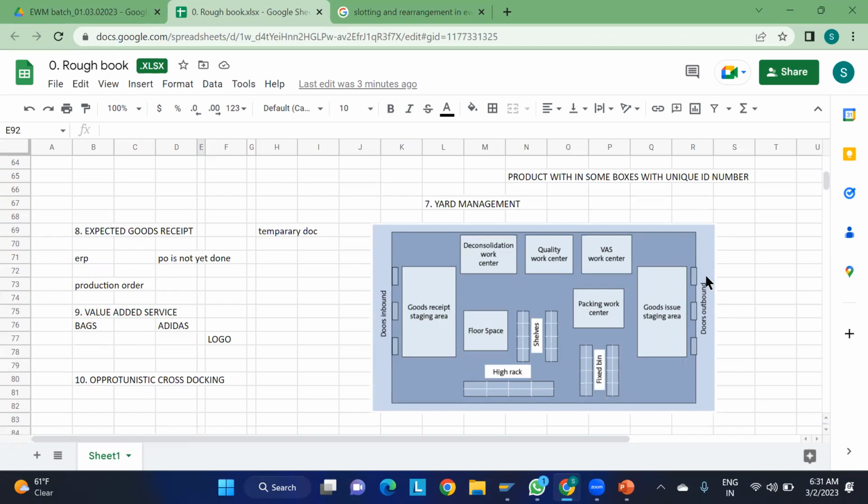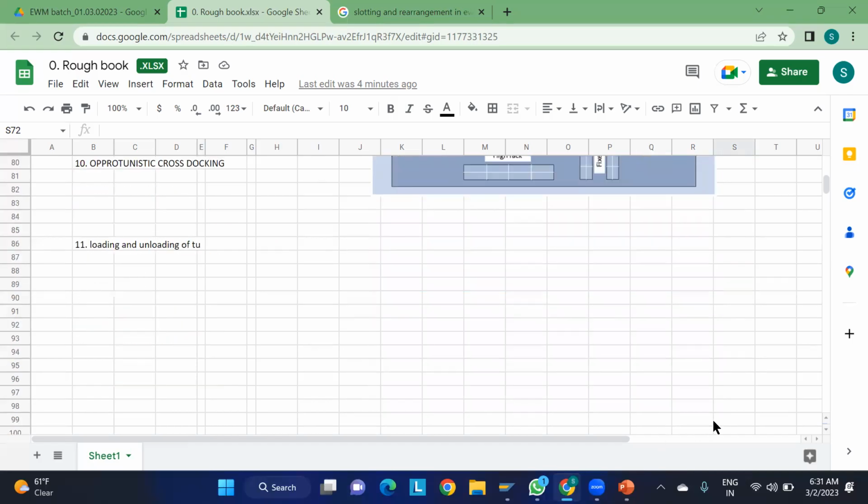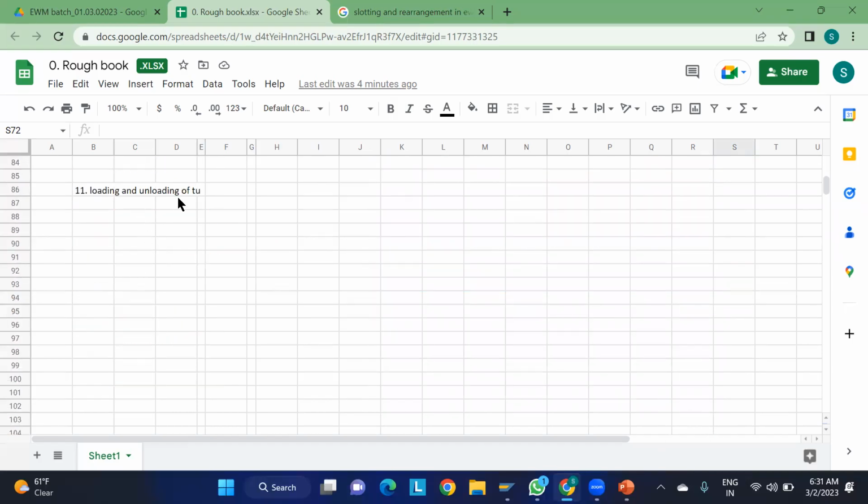Then, when moving the materials towards the goods issue area, from the door we are going to load the materials. Here the door is also considered as one particular bin, and wherever the TU is standing is also considered a particular bin. So we need to define the interaction between the door and the door area bin. This is something we can do on the EWM side. That is what the loading and unloading of the TU is all about.